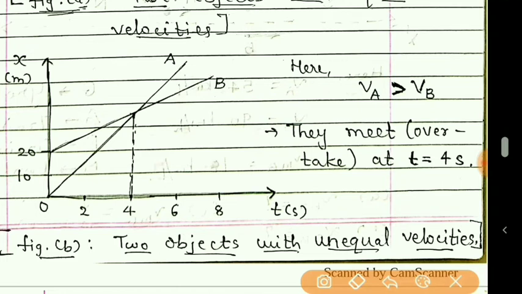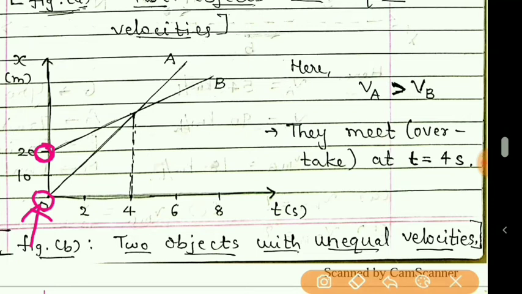And definitely, particle B is ahead of A, because A was at position 0 initially and B was 20 meter ahead. But when they both start their motion, as the velocity of A is more, what will happen? A will overtake particle B. You can easily imagine that if two vehicles are moving, and the vehicle which is behind the other has more velocity, then it will overtake the vehicle which is moving with the slower velocity.